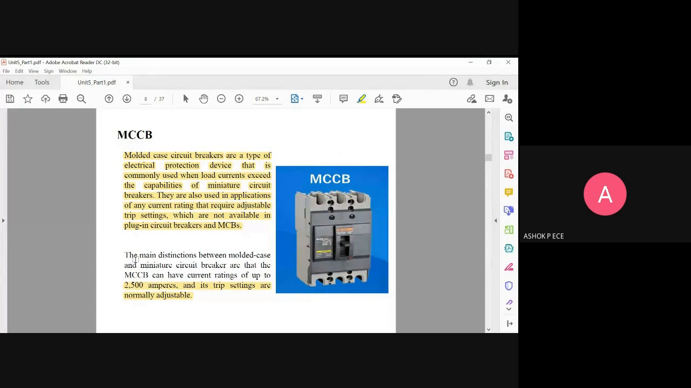So 100 times of this, still it can withstand till 2.5 kilo amperes. And compared to MCB, MCCB is going to be more flexible. It is going to be more advantageous when heavy current is going to flow into your circuit. So MCCB is extended version of MCB. MCB is miniature circuit breaker. MCCB is molded case circuit breaker.